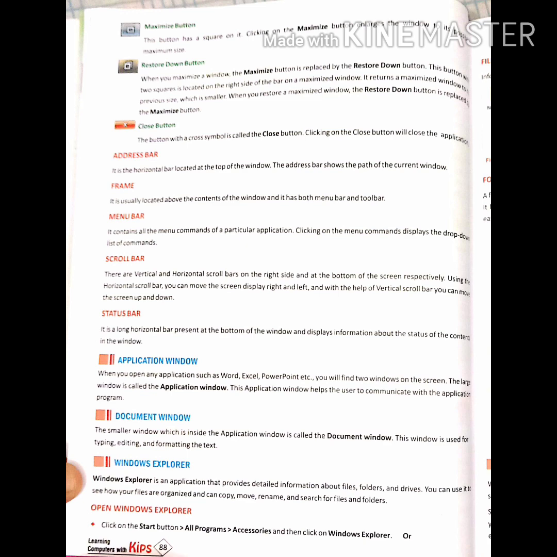Okay, Windows Explorer. Windows Explorer is an application that provides detailed information about files, folders and drives. We can use it to see how our files are organized and can copy, move, rename and search the files and folders. To open Windows Explorer, click on the Start button, All Programs, and then move to Accessories and click on Windows Explorer, or click on the Start button and select the Computer option from the right pane.